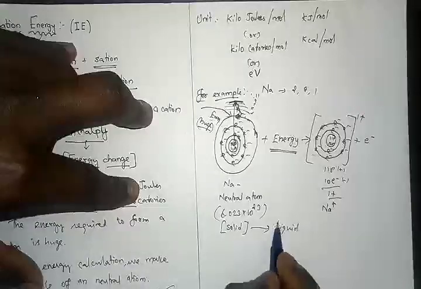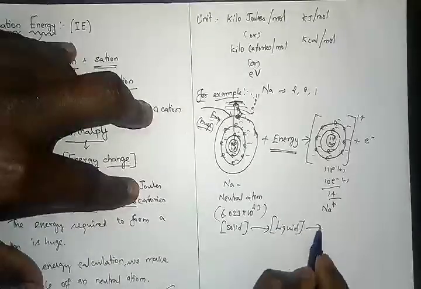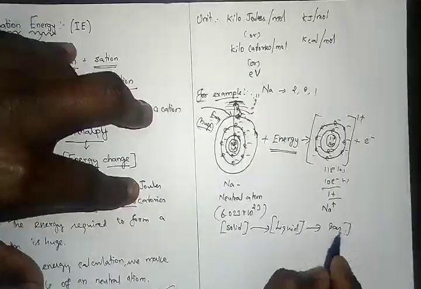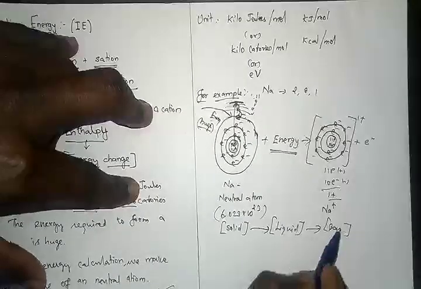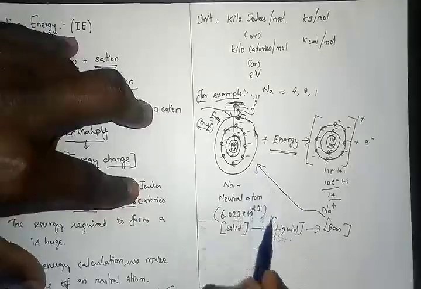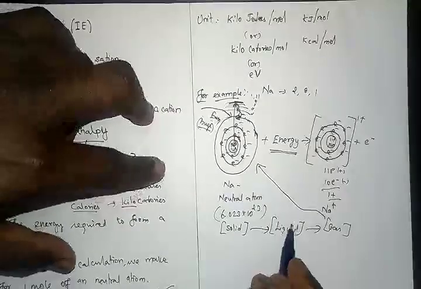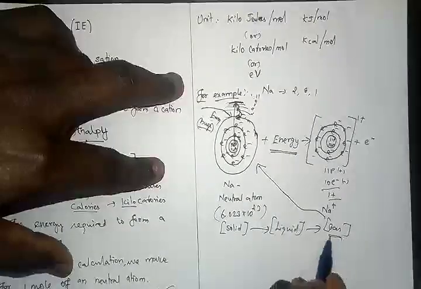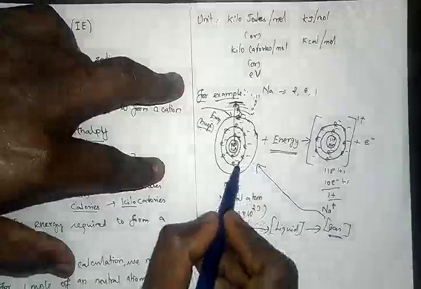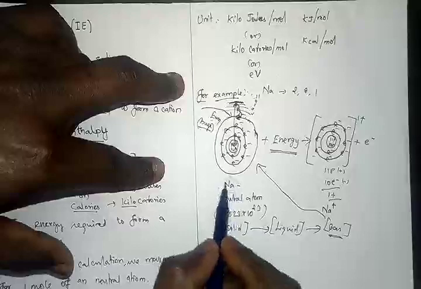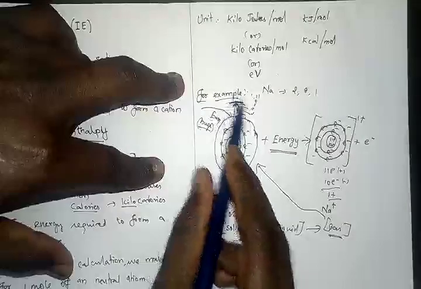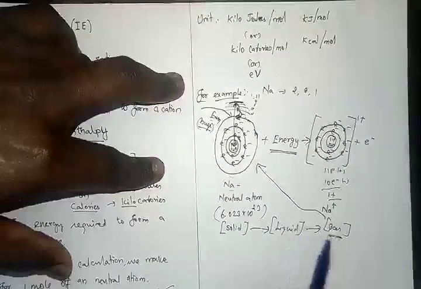Again, when you supply energy, it will change into gas. Again, if you supply energy to the gas, then only this process will be carried out. That means the gaseous form of sodium will lose the electron, not the solid or liquid form. So only the gaseous form.